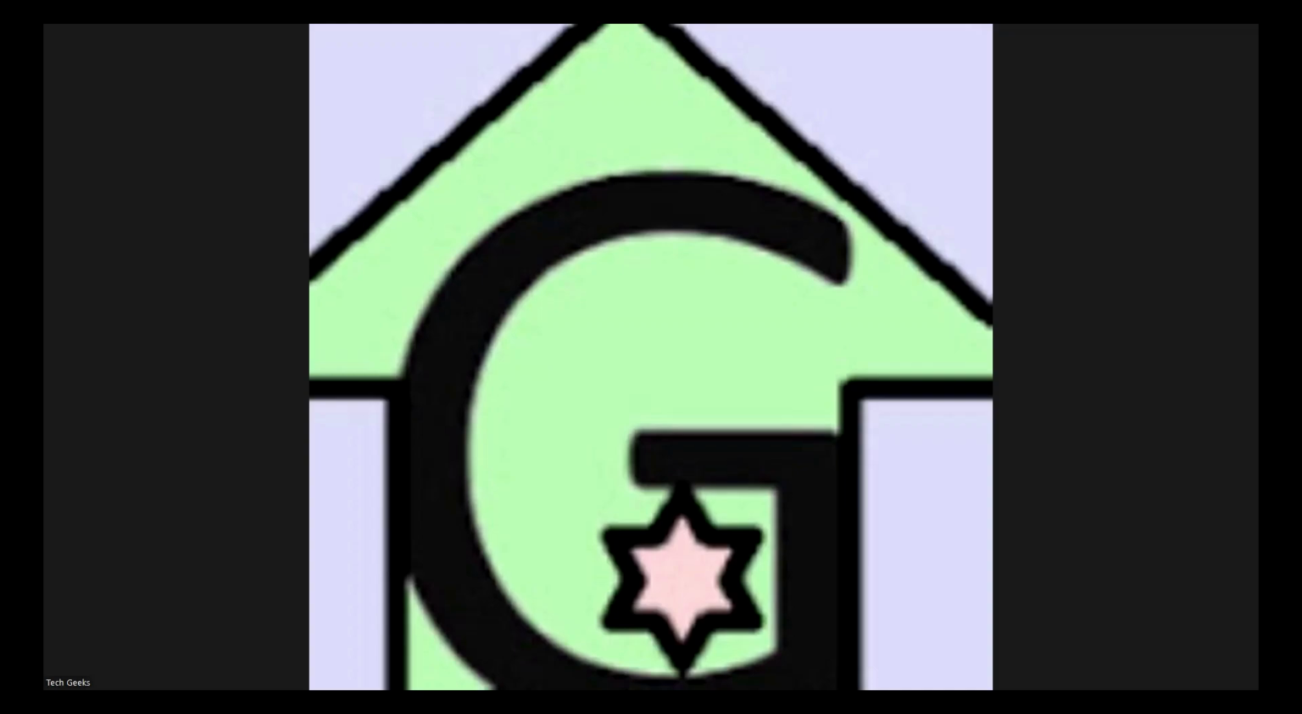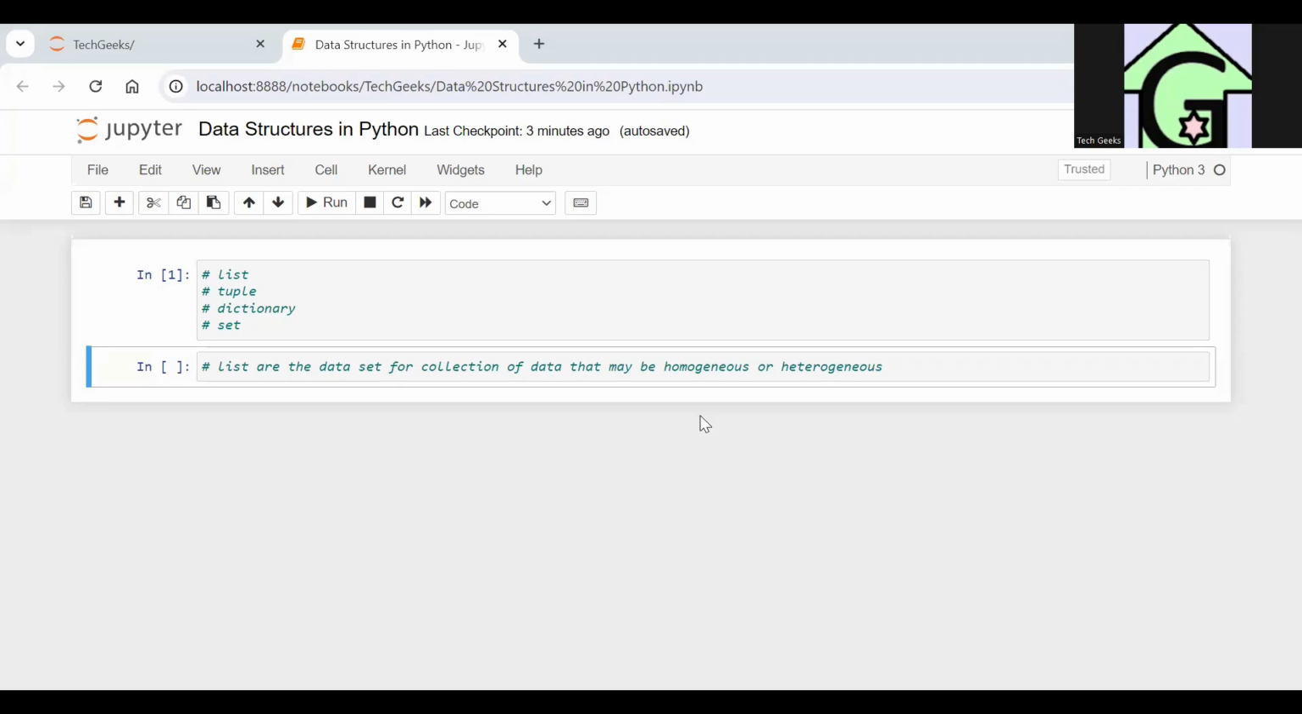Today we'll be starting a new topic, which is data structures in Python. So guys, first of all, what is a data structure? A data structure is the structure in which data is stored or preserved in any programming language. Like you would have seen in C, C++, Java, those who have done it, that there are arrays, linked lists, trees, heaps. All these are data structures.